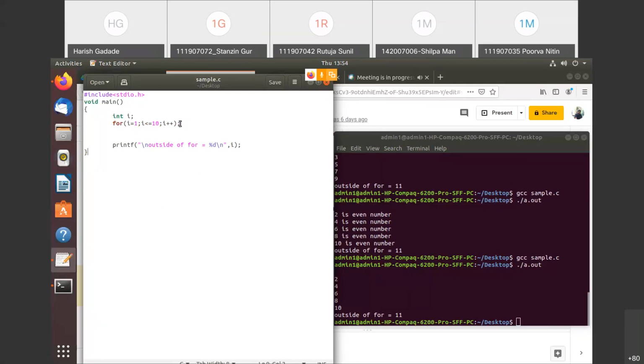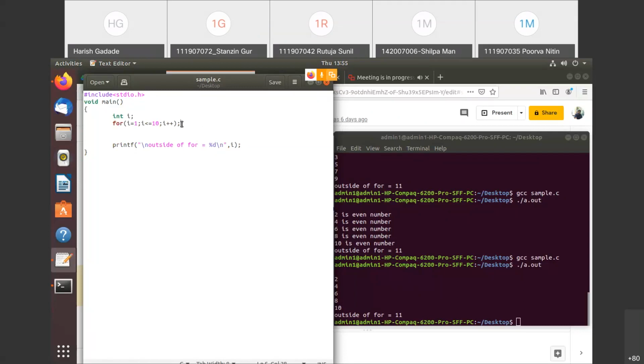Because as I said, when you put this semicolon, it means this is the termination of that statement, right? As this for loop is the statement, and I am putting this semicolon at the end of it, it means this for loop is terminating here, right? And whatever is this statement, this is not inside of this for loop, this is outside of this for loop, because I have just kept this semicolon, right?